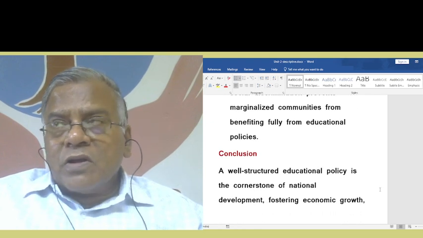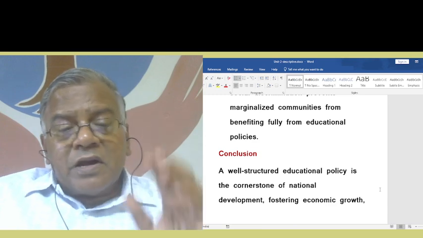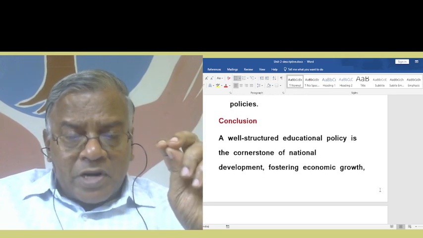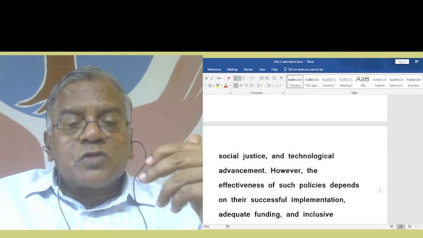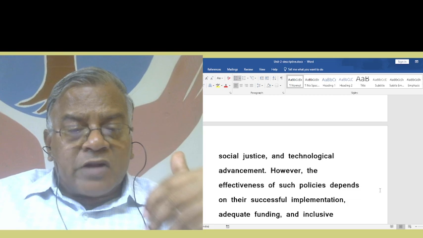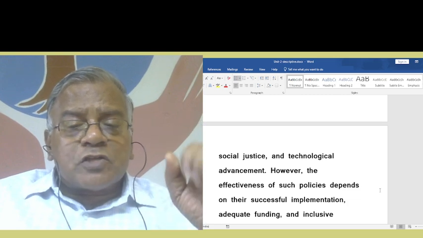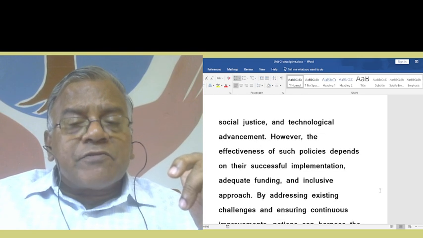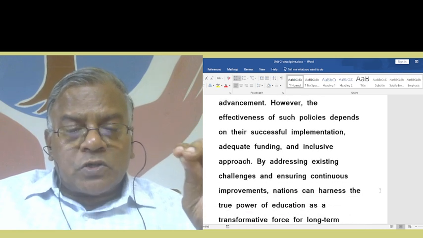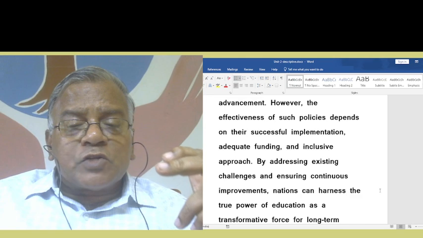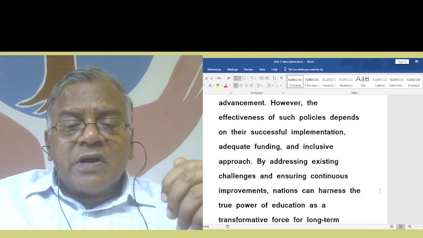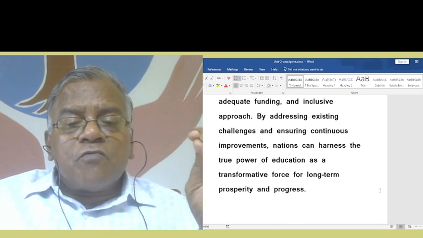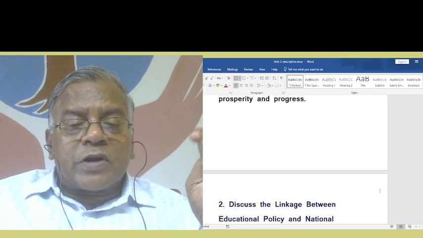So, what remarks can you give in the conclusion? A well-structured educational policy is the cornerstone of national development, fostering economic growth, social justice, and technological advancement. However, the effectiveness of such policies depends on successful implementation, adequate funding, and an inclusive approach. By addressing existing challenges and ensuring continuous improvements, nations can harness the true power of education as a transformative force for long-term prosperity and progress.